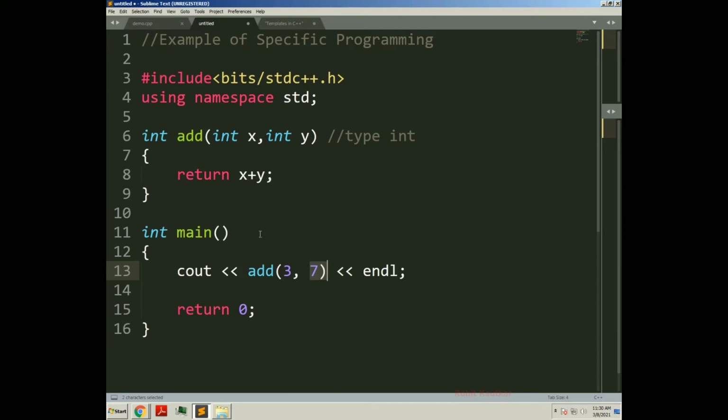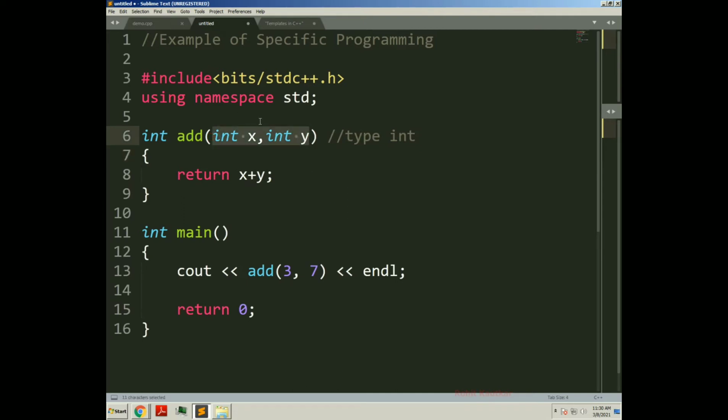This program can add only two integer variables together, like 3 and 7. These are two integer variables. So this program can add only two integer type variables, two input data having type integer, but it will fail to operate on any other data type like float, character, etc. So if you want to add two float numbers, you need to write a new program. If you want to add two characters, you need to write a new program. This program can work only on integer type of data.